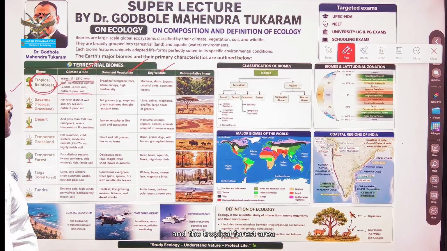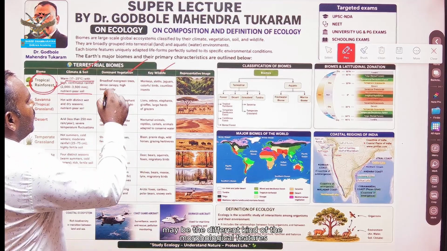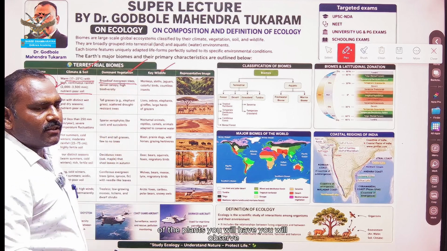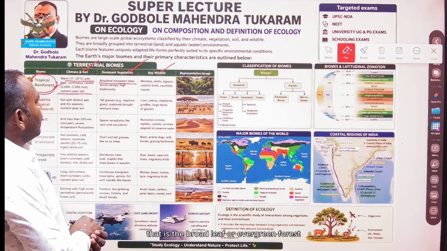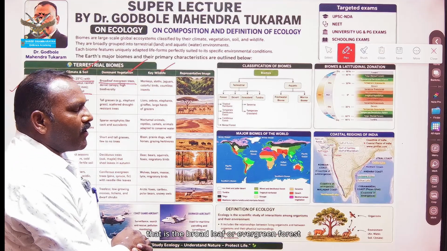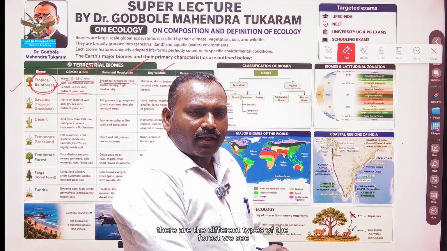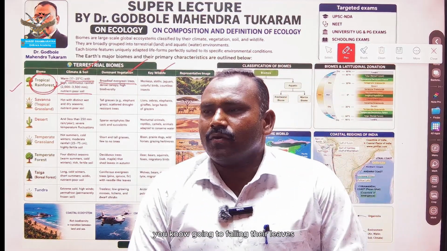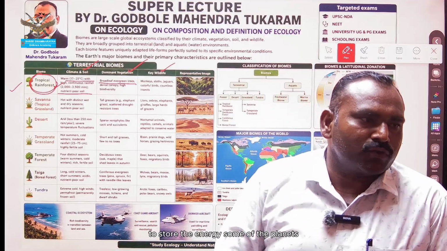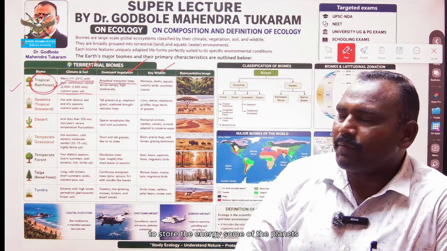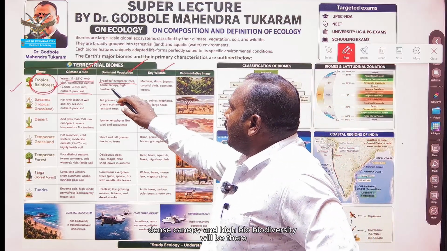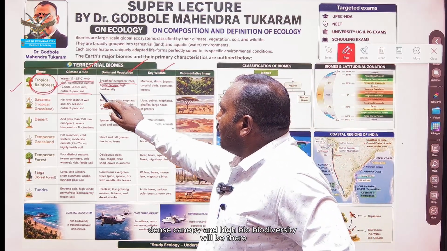In the tropical forest area, you will observe different kinds of morphological features of the plants, such as broad leaf or evergreen forest. There are different types of forest we see. Some forests shed their leaves to store energy. Some of the plants may be broad leaf and green, with a dense canopy, and high biodiversity will be there.